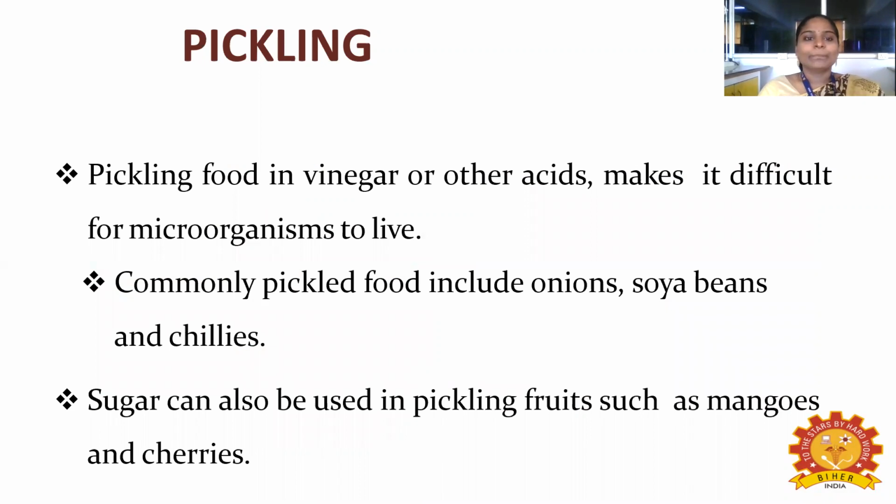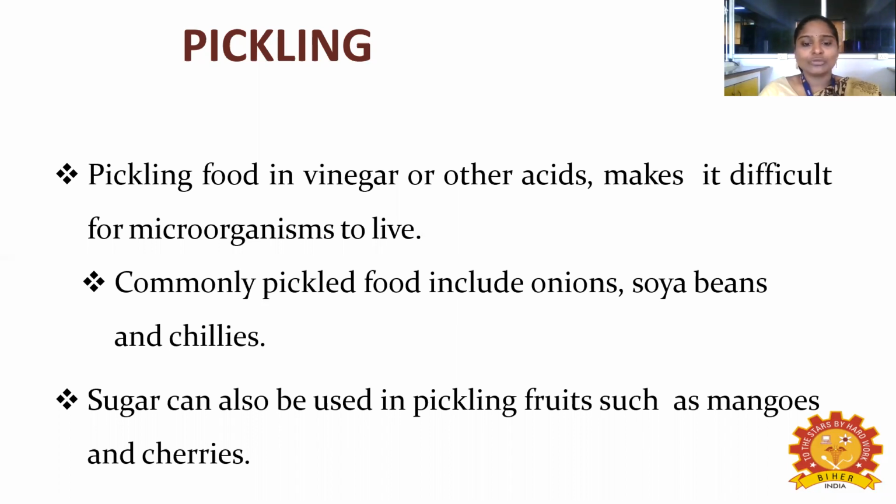Next method, the pickling method. Pickling food in vinegar or other acids makes it difficult for microorganisms to live. So we pickle the food using vinegar or other salts and acids. These materials prevent the growth of microorganisms. Commonly pickled foods include onions, soya beans, chilies, lemon and mango. These food items come under the pickling process.